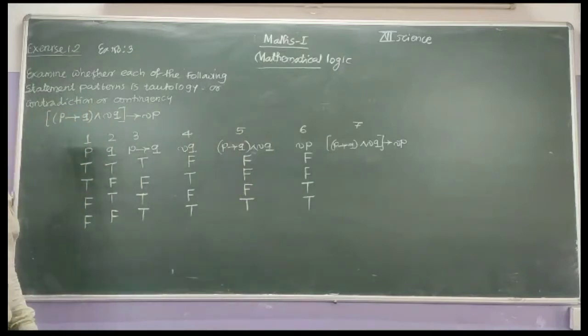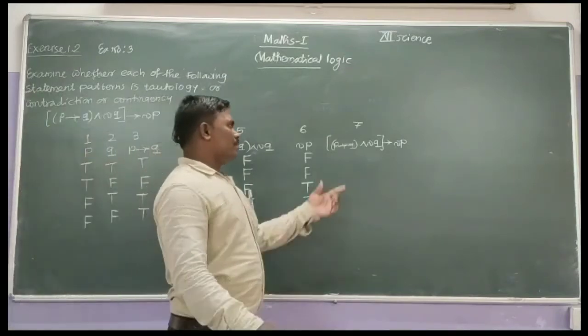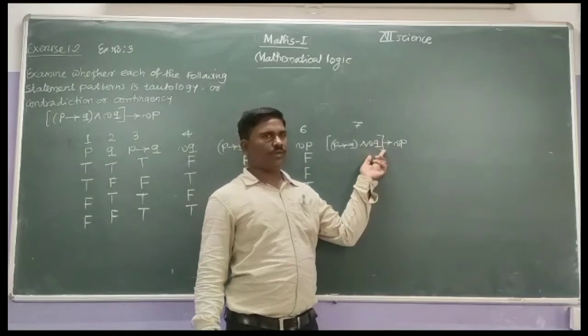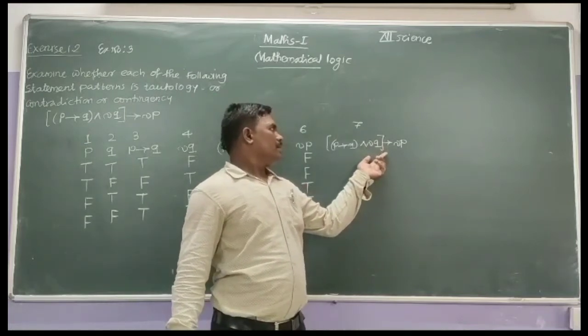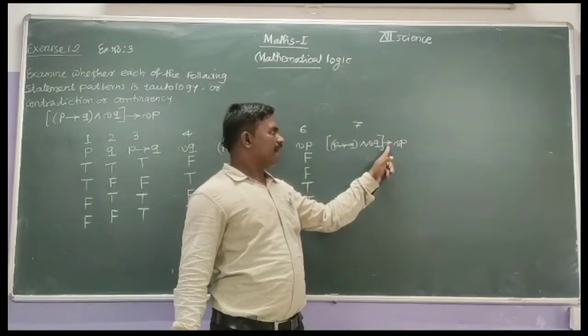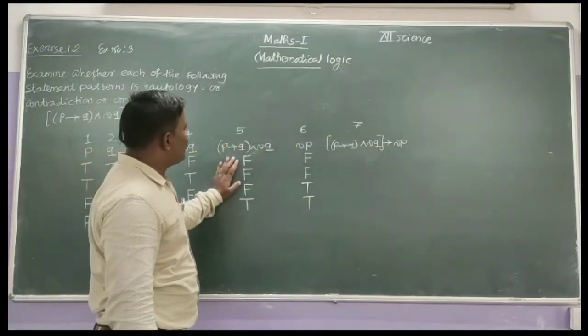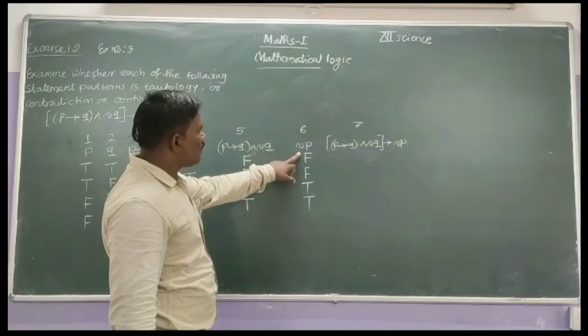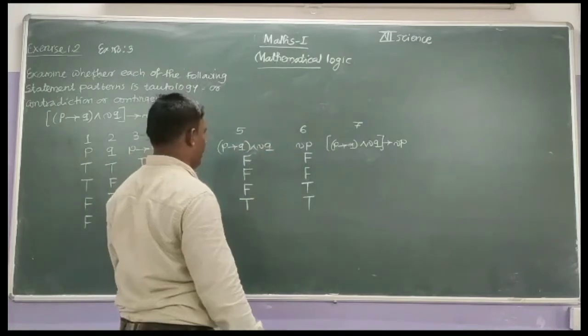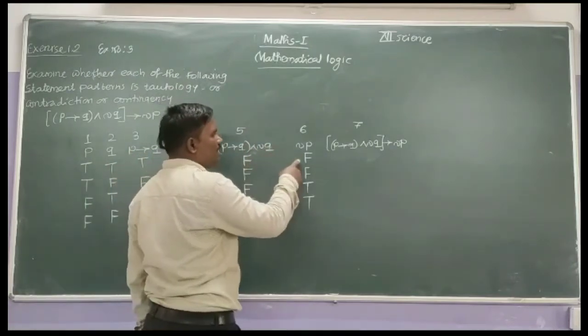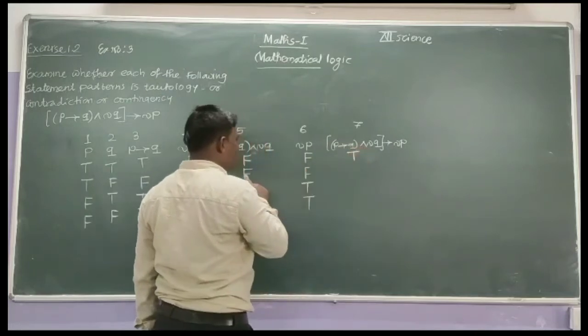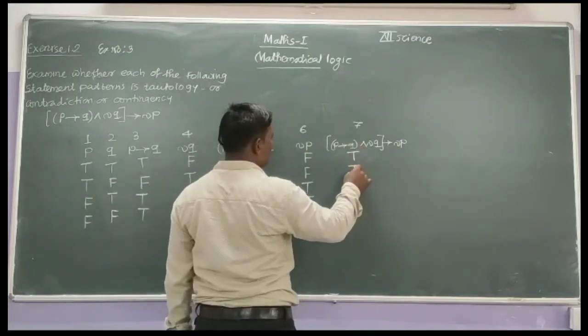And in column number 7, P implies Q conjunction of negation Q, bracket complete, implies negation of P. That means column number 5 implies column number 6. Therefore false implies false, that is true. False implies false, that is true.